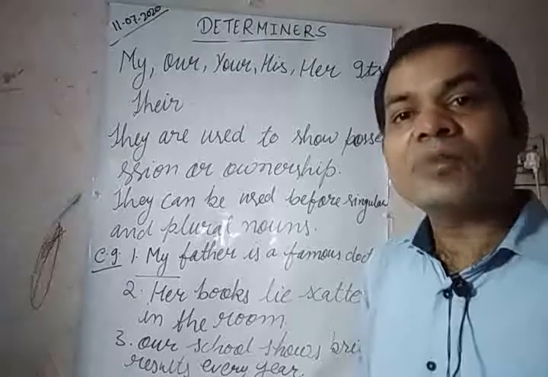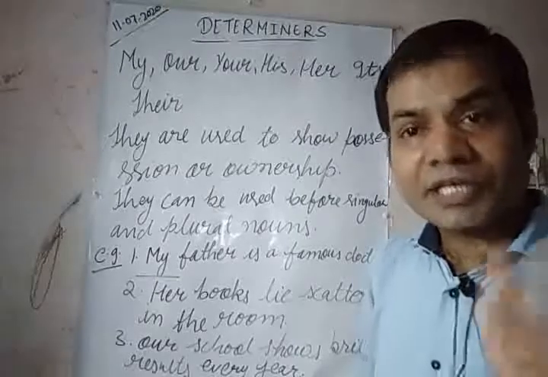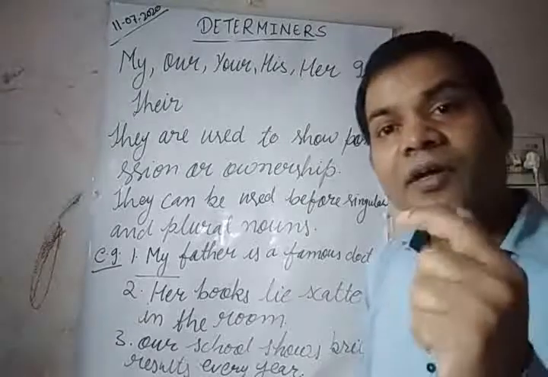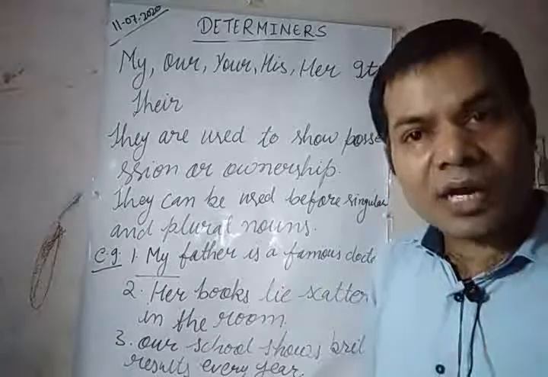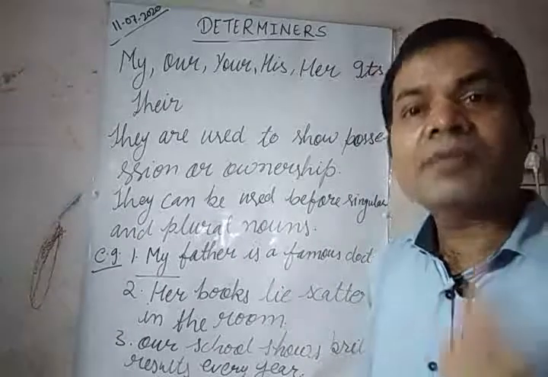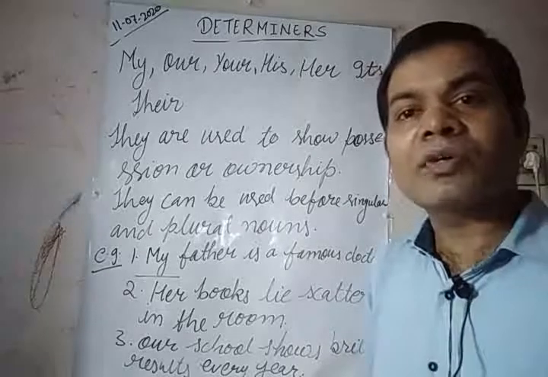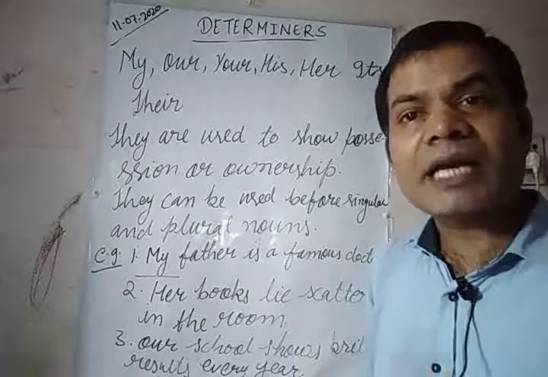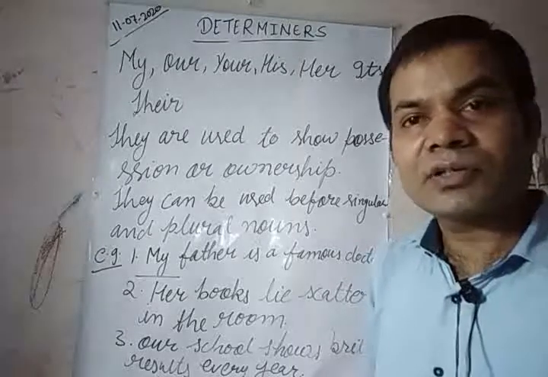They are pronouns as well as adjectives. It depends on where we are using them. If they stand for a noun, then they are pronouns. If we are using them before a noun, in that case they are adjectives. This is very important.